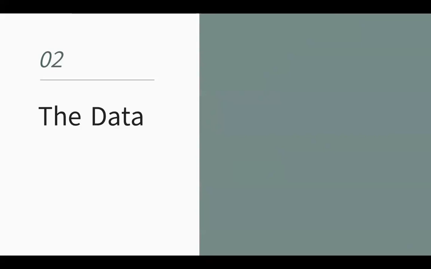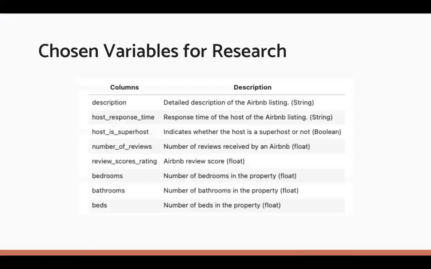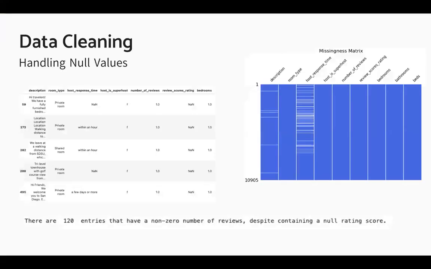To begin our data cleaning, we filtered the data frame to include 7 out of 76 columns that best help our research. And we start looking for null values. Significantly, we find 120 entries that have a null rating score, but a non-zero total number of reviews. We speculate this trend is due to removed reviews that leave their impact on the review count. We also generate a missingness matrix for the rest of the columns and find that missingness is random, so we drop all entries with the null values.